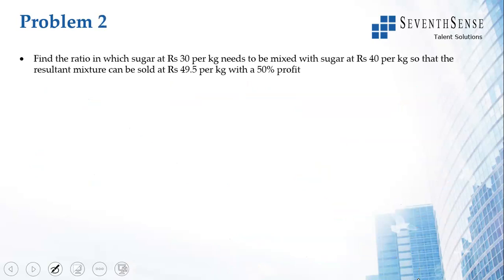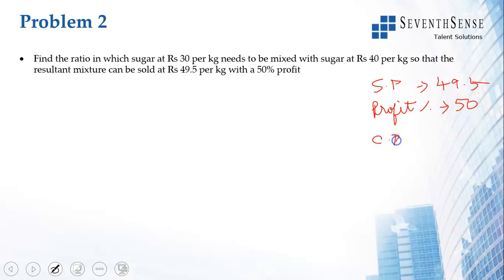Let's look at the next question. Find the ratio in which sugar at 30 rupees per kg is to be mixed with sugar at 40 rupees per kg so that the mixture is sold at 49.5 rupees per kg with a 50% profit. So like I told you, if you haven't watched the profit and loss concepts, please go to the playlist and watch. But let me tell you this, you have the selling price as 49.5, you have the profit percentage as 50. What is the cost price?